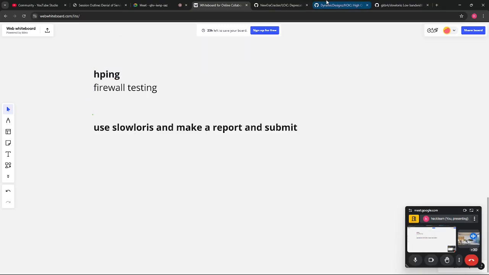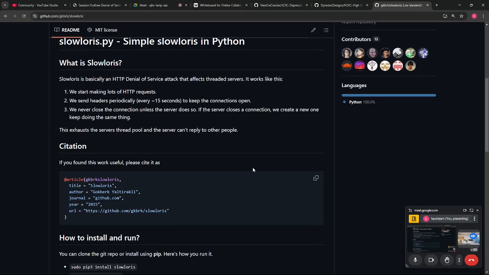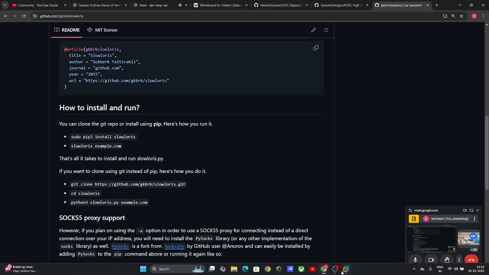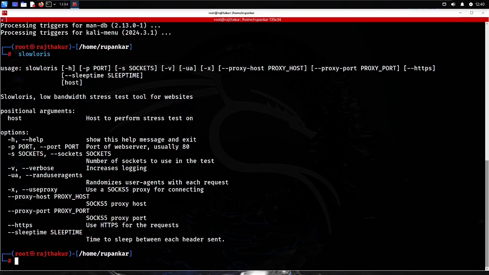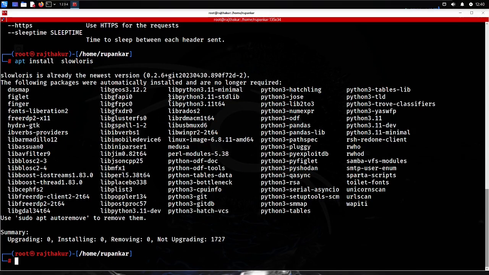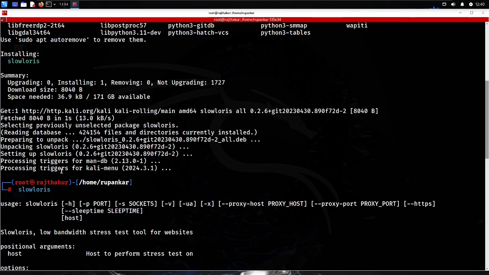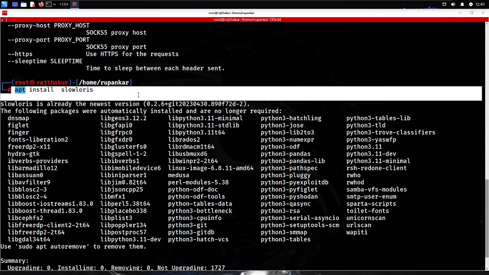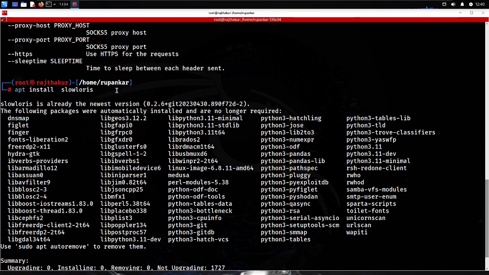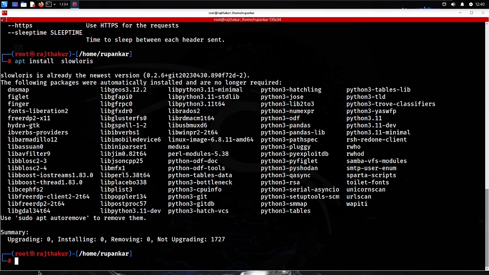So try to use Slowloris. If you are on Kali Linux and the package doesn't come pre-installed, you can simply put apt install slowloris and it will be installed. I have already installed it a few minutes back. If it's not installed on your system, simply use this apt install command, or you can also go with sudo apt-get install to download this package.